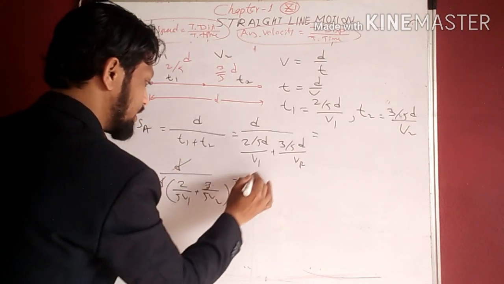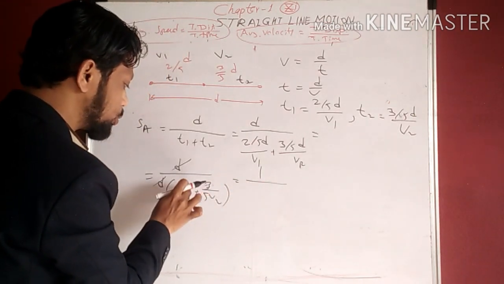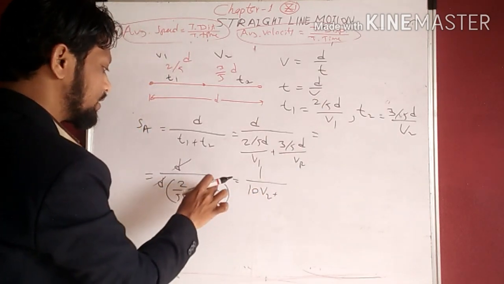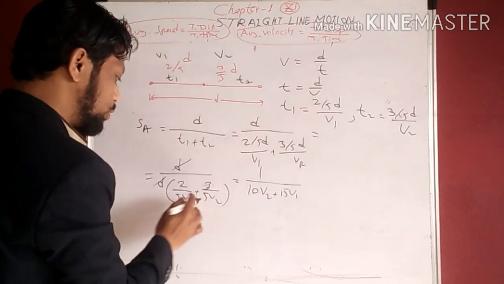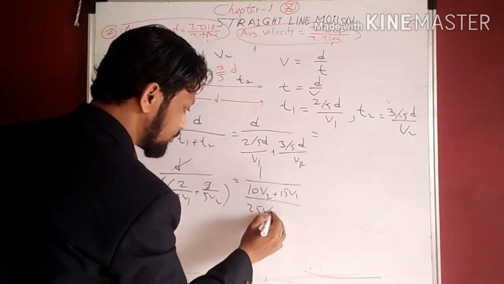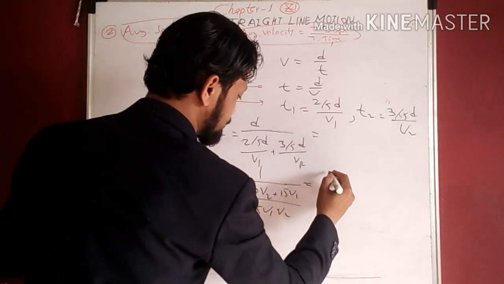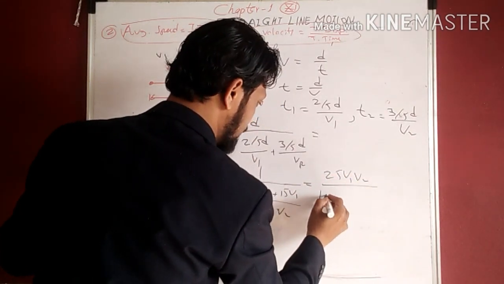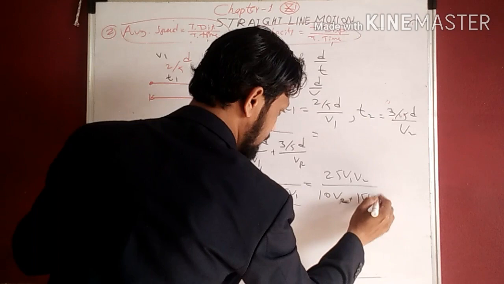The d's cancel, 1 upon, we will cross multiply this one. 5 into 2, 10 into v2, 10 v2 plus 3 into 5, 15 v1, and 5 into 5, 25 v1 into v2. This will go to numerator, so it will become 25 v1 v2 upon 10 v2 plus 15 v1.